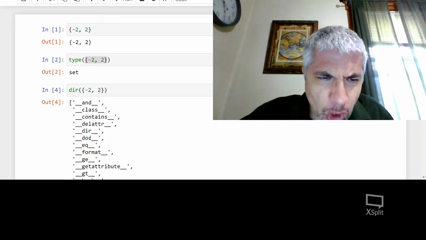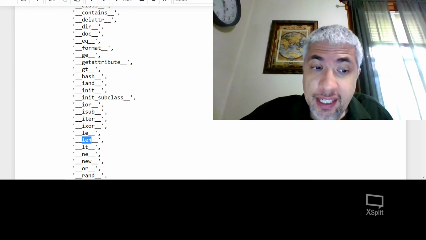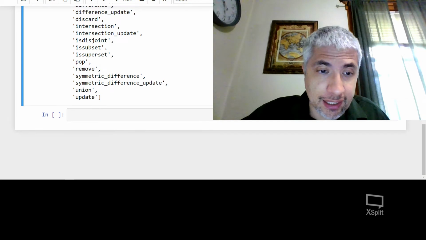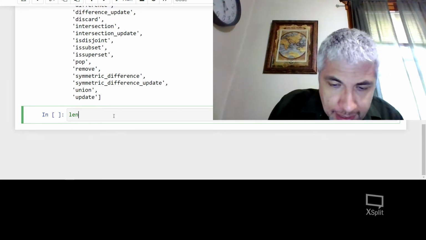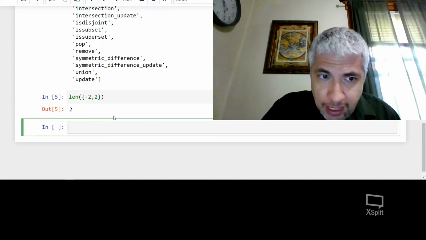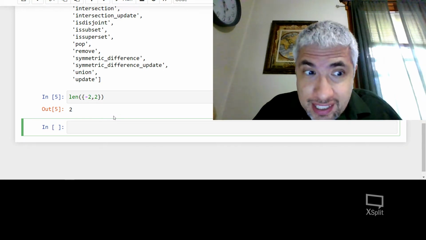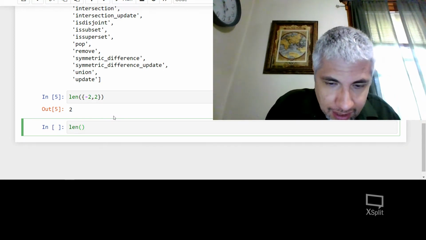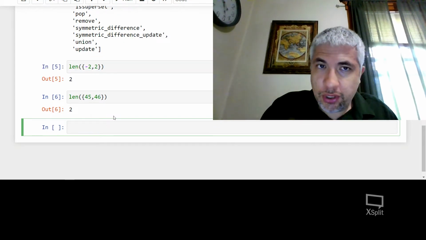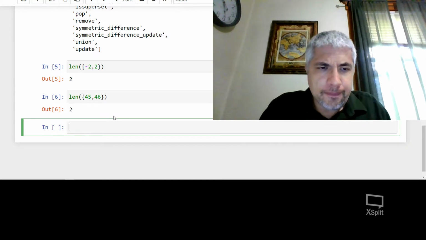Okay, and this is going to tell me all sorts of things that we can do with sets. Like we recognized that we could take the length of a tuple in the last section. This is telling me that I can actually take the length of a set. Let's try the length of {-2, 2}. And that's 2. And of course, this has nothing to do with the elements in this set, right? If I were to take the length of the set {45, 46}, that would also be a length 2 set because it's a set with 2 items in it.